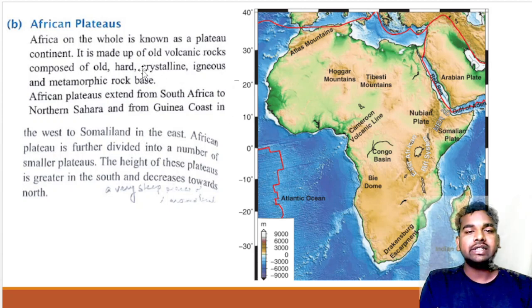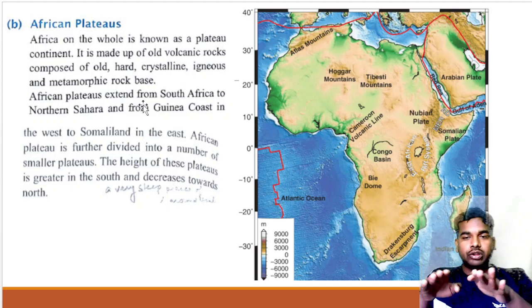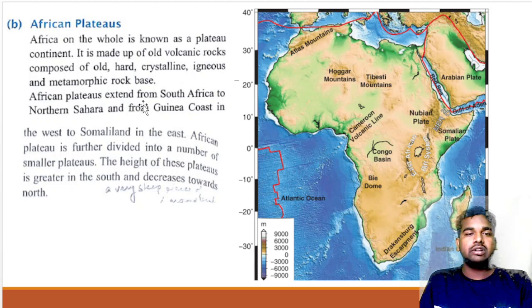Why? Because it is made up of old volcanic rocks, composed of old, hard, crystalline, igneous and metamorphic rocks. So we will study that Africa on the whole is a plateau continent, and it is made up of old rocks, a composition of old, hard, crystalline, igneous and metamorphic rock.